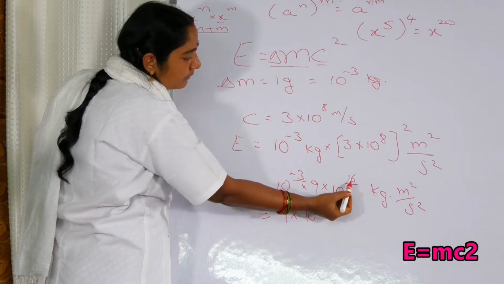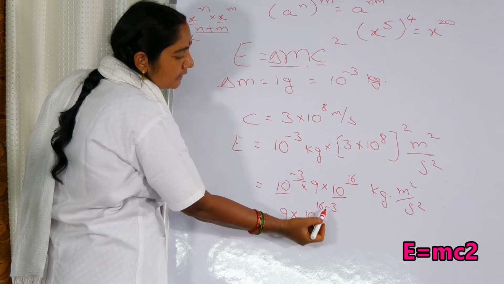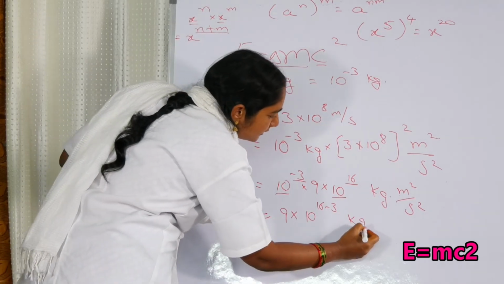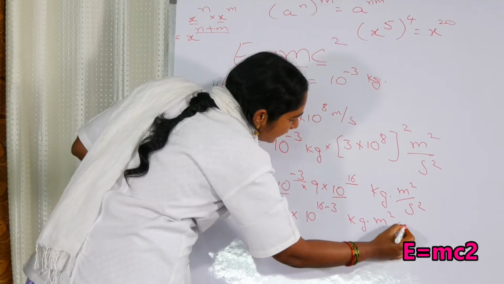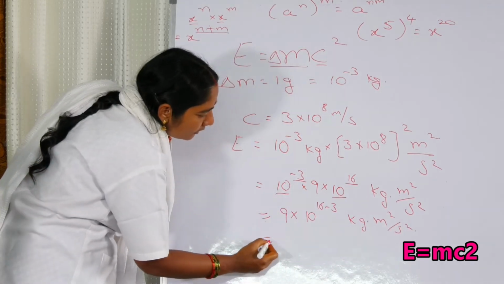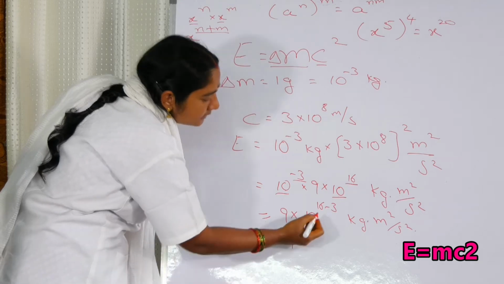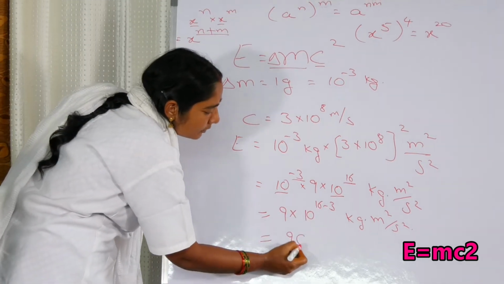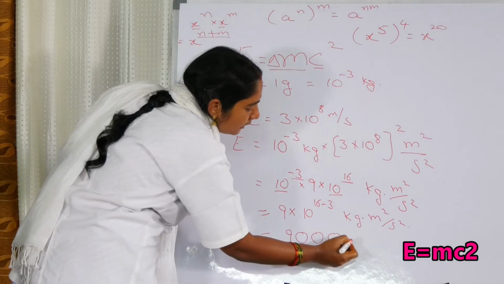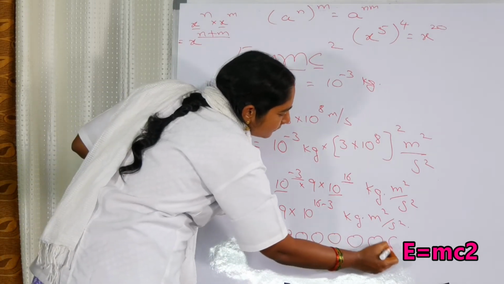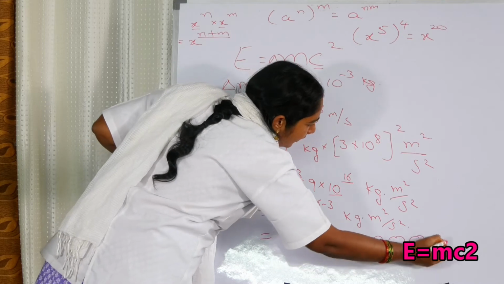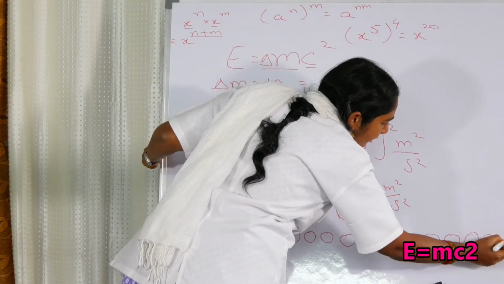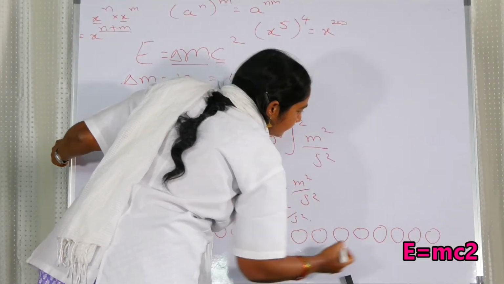Bases are the same. So 16 minus 3 in kg, the same thing goes. Kg meter square by second square. Now that is equal to 9. See, 16 minus 3 is 13. So 13 zeros you can now put: 1, 2, 3, 4, 5, 6, 7, 8, 9, 10, 11, 12, 13.